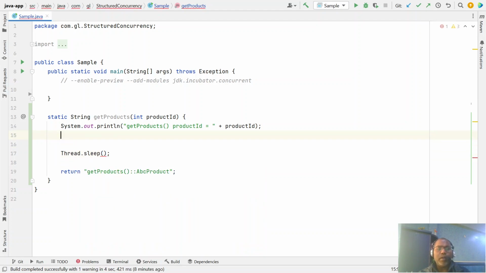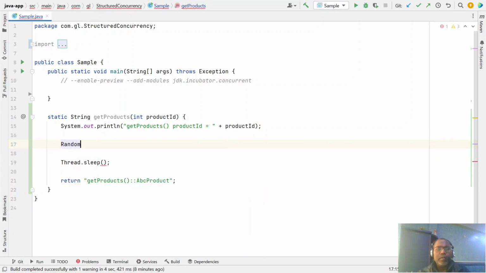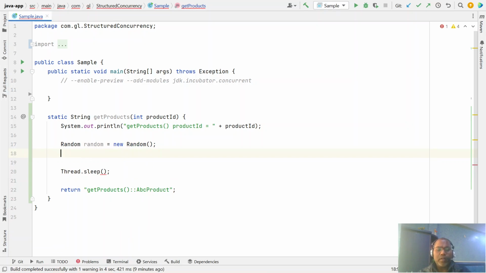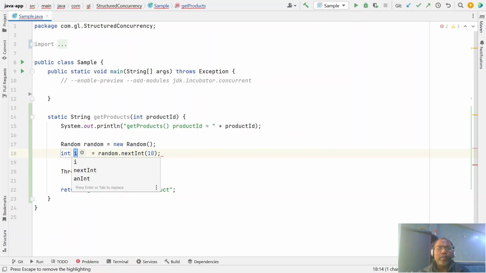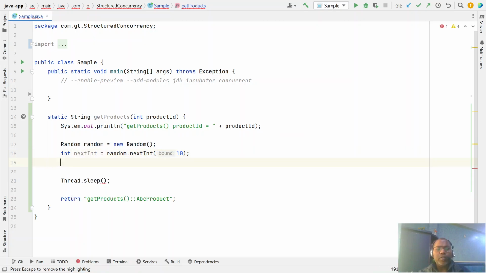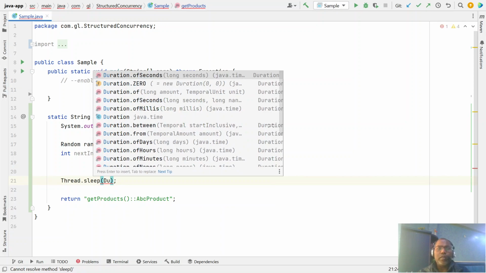Let's make some random variable, Random, and just get random.nextInt. Let it be maybe a 10-second difference, right? Okay. Next, print, and here you can simply say sleep duration of seconds.